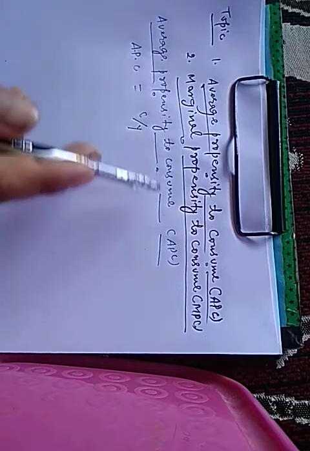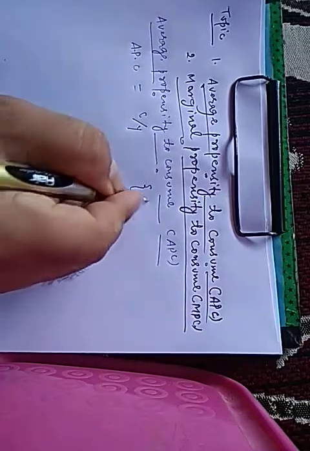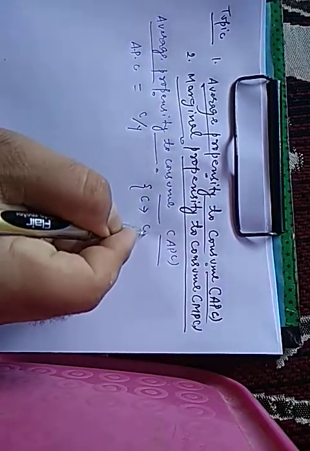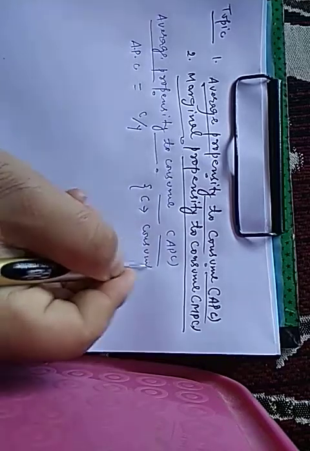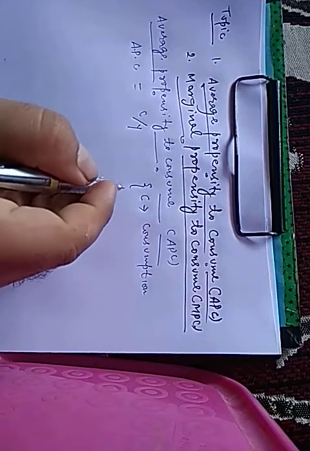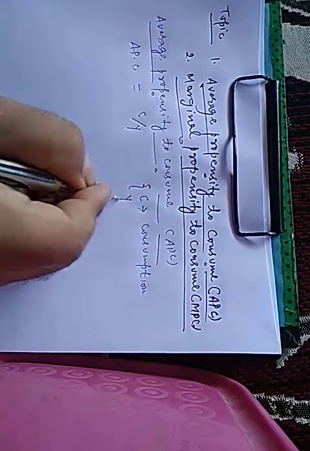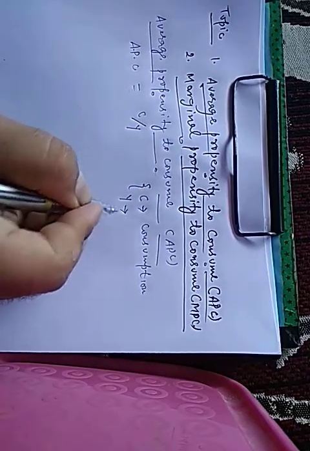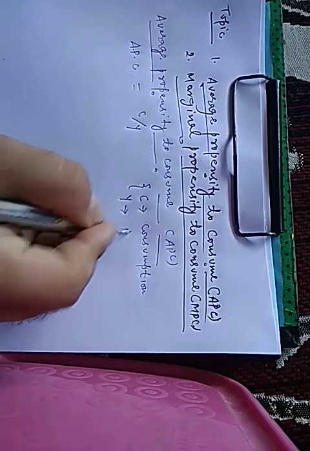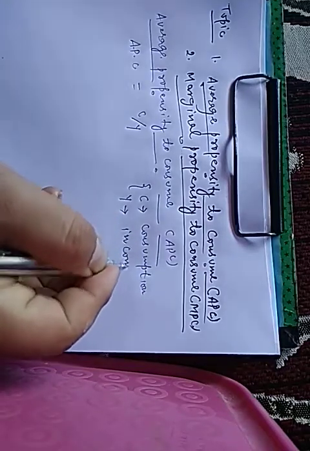Symbolically, we can write it as APC is equal to C divided by Y, where APC is average propensity to consume, C is consumption, so different units of consumption, different levels of consumption at different levels of income. Y is level of income. Simply we can write it as income.